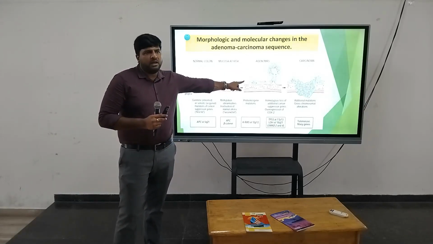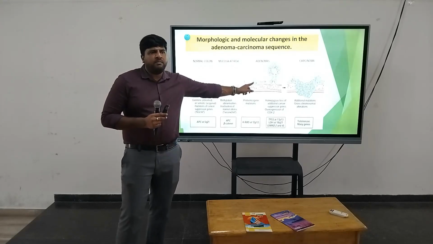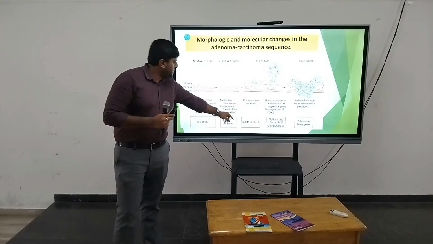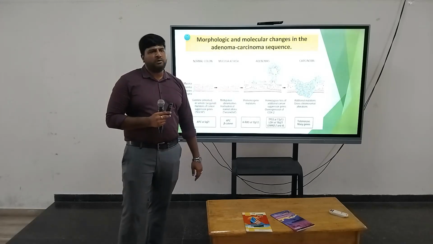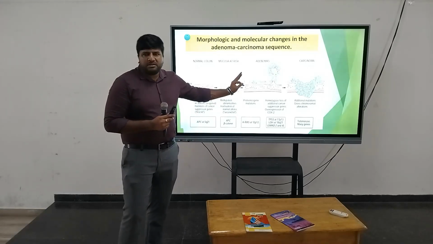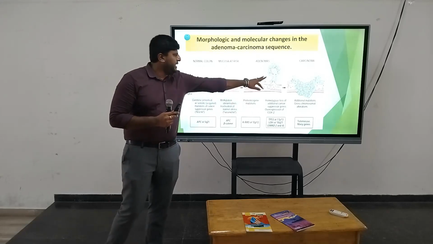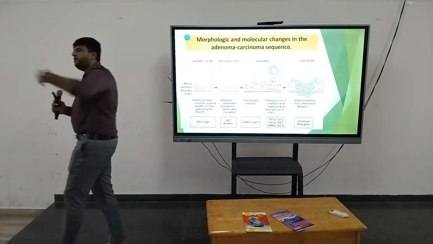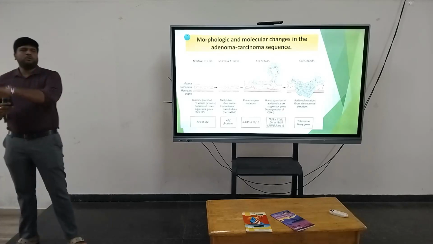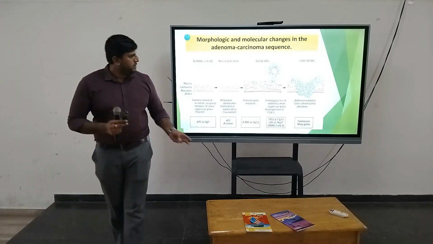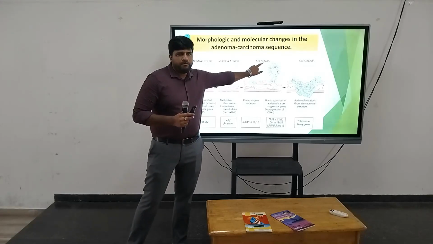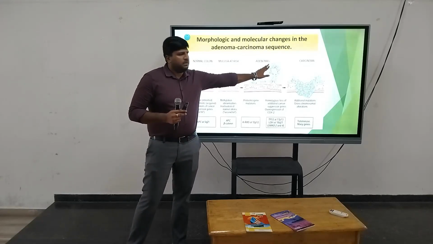adenoma. Once adenoma has developed, additional mutations will happen: KRAS gene mutation and P53 gene mutation. That is the third mutation. Finally, after developing into adenoma, the adenoma is going to develop into adenocarcinoma. Adenoma is just an epithelial proliferation.